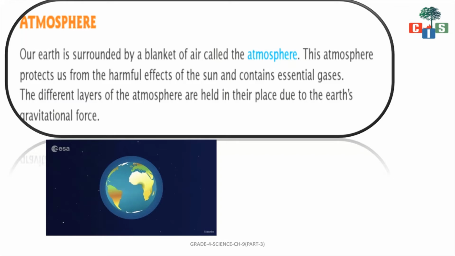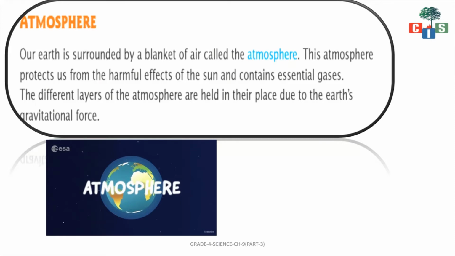Now today we are going to study about atmosphere. So now let us see what is atmosphere. Our earth is surrounded by a blanket of air called the atmosphere. Yes, in the diagram, can you see a blue colored blanket which is surrounding our earth?